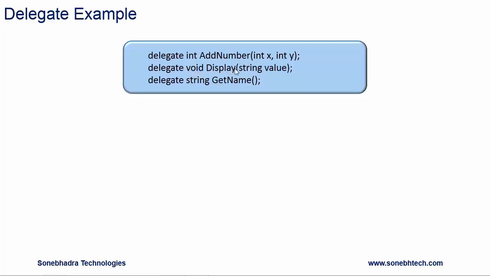So it will refer to method which is having one parameter of type string and return type is void. And the third delegate is getName. It doesn't have any parameter and return type is string. So it will refer to method which is not having any parameter and return type is string.